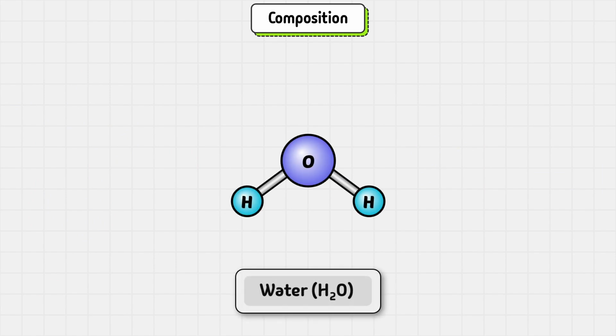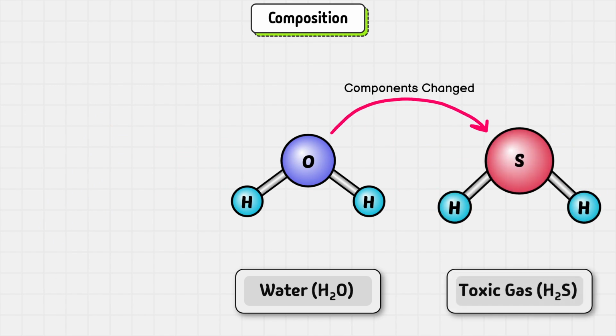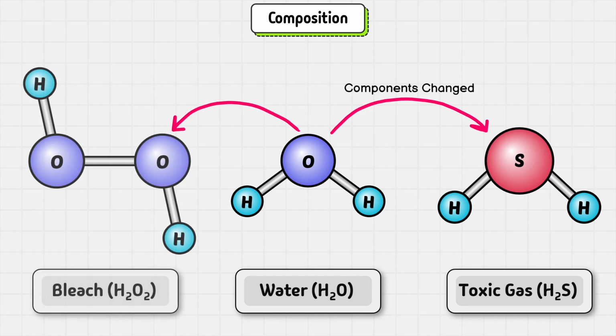But in another type of matter called compounds, composition makes a huge difference. For example, we all know that a water molecule contains two hydrogen atoms and one oxygen atom, and this is the composition of water. Now, for some unknown reasons, if someone tries to create a new kind of water, they won't get their new type of water. If they replace the oxygen atom with sulfur, they'll end up with an extremely toxic and stinky gas, hydrogen sulfide. And if they alter the ratio of hydrogen to oxygen, they won't get the new type of water either. Instead, they'll produce something else called hydrogen peroxide, which works well as a bleach or disinfectant, but definitely not for drinking purposes.